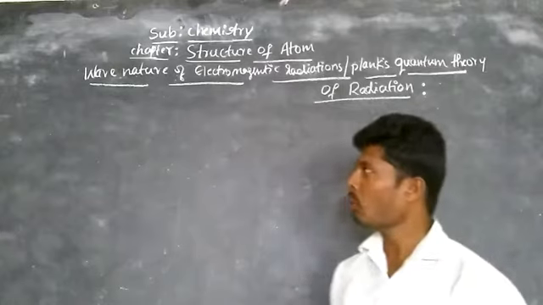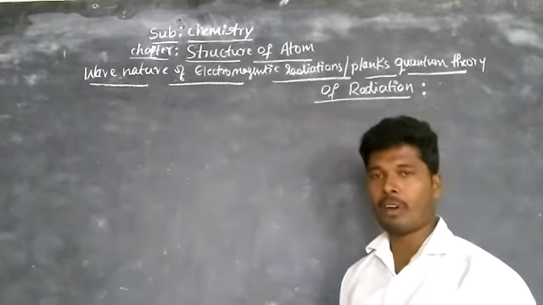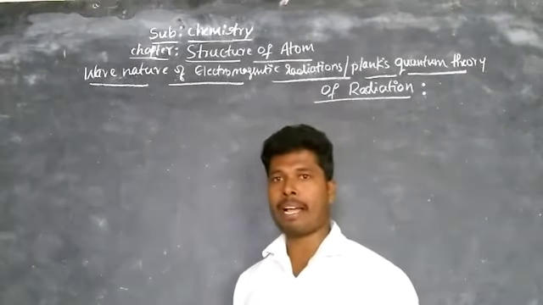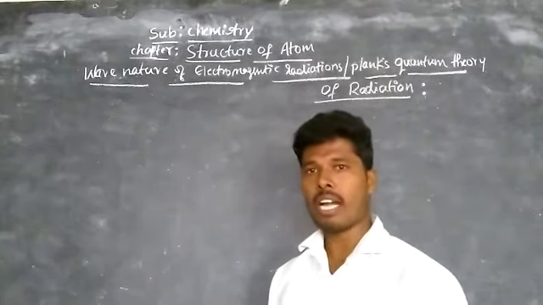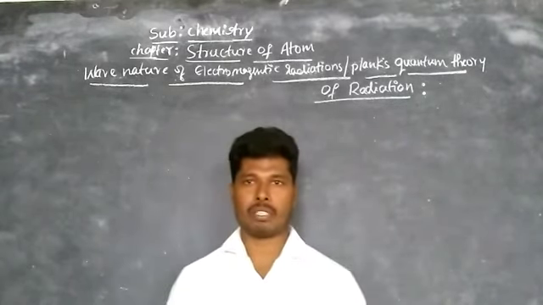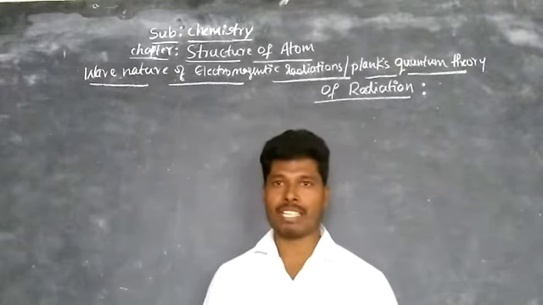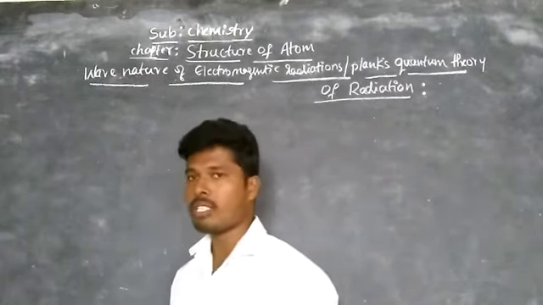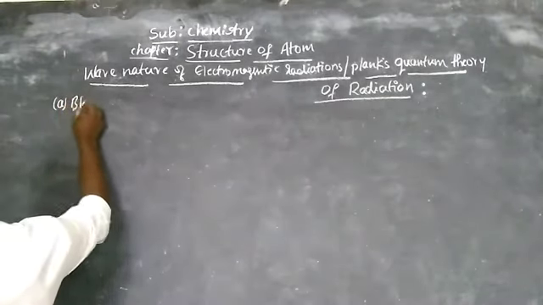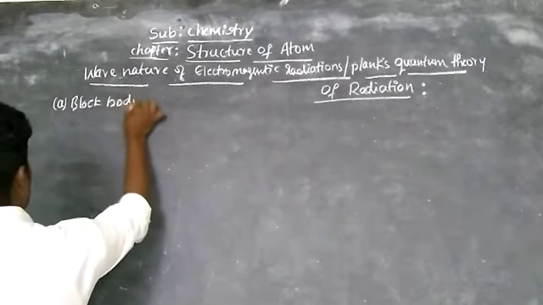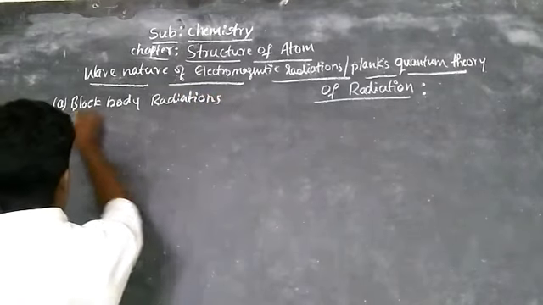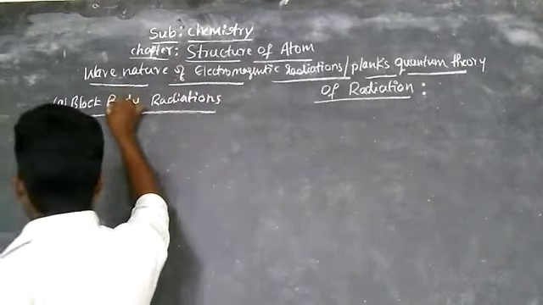Here in this class we are going to study how phenomena like black body radiations and photoelectric effect fail to be explained by wave nature of electromagnetic radiations and how they are well explained by particle nature of electromagnetic radiations. That is the aim of this class. Now take the first one, black body radiations.